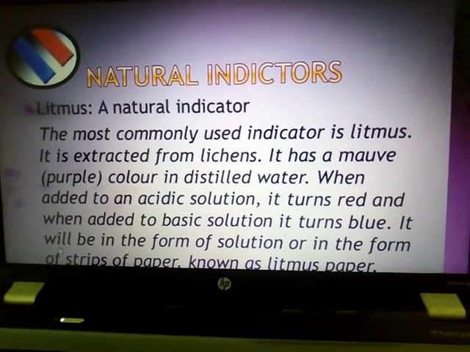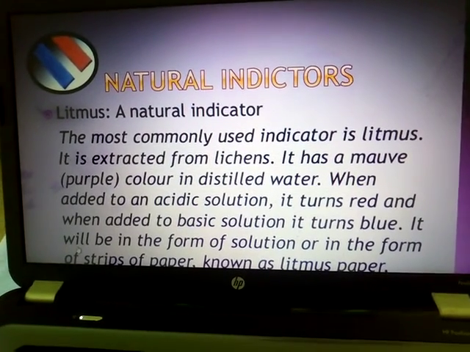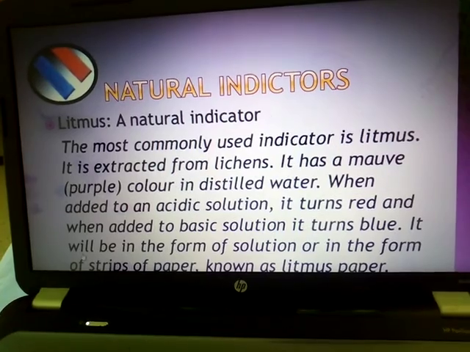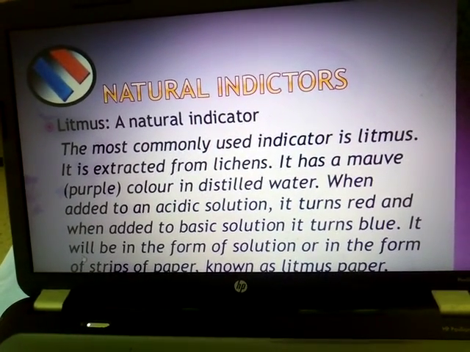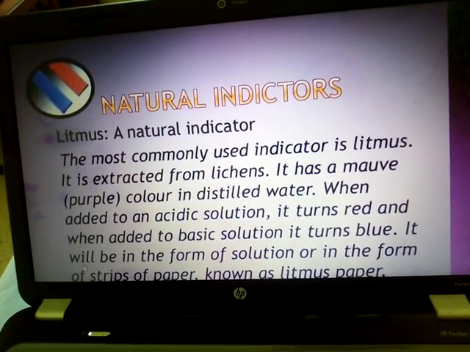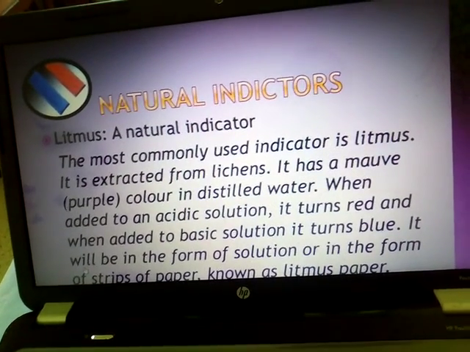This litmus paper is a natural indicator, and it is produced from the lichen. You have read lichen in the symbiotic mode of nutrition. So lichen is an organism which is formed when algae and fungi meet. It is the association between the algae and fungi to form the lichen.